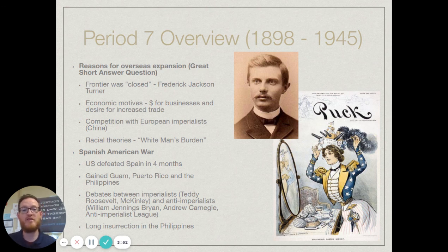Also, competition with Europe. Again, everybody during this time was competing in this race for imperialism. We were definitely competing with Europe, especially in China, where European nations, especially England and France, had already established trade. And we, as the new guys, come in and try to force our way in to being able to trade with China as well.